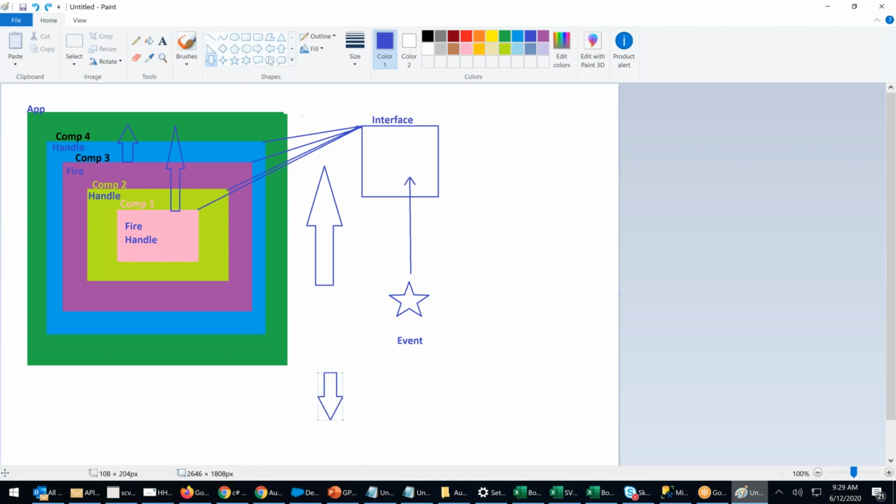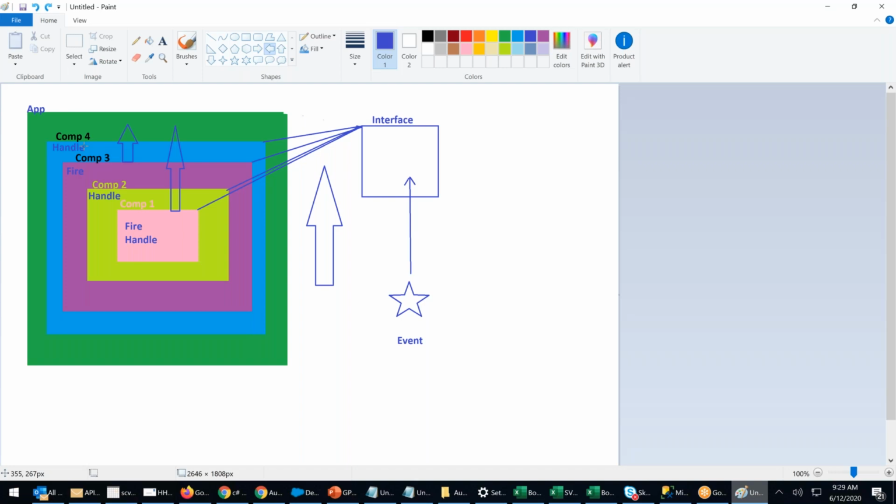If I make an application event, it will not only go up, it will also come left and right. But we have not created an application event. That means if I press the button in comp 3, comp 1 will also show Ravi, and comp 4 will also show Ravi. Propagation will happen in all directions: up, down, left, right. But in a component event, only up. In the component event, only up.